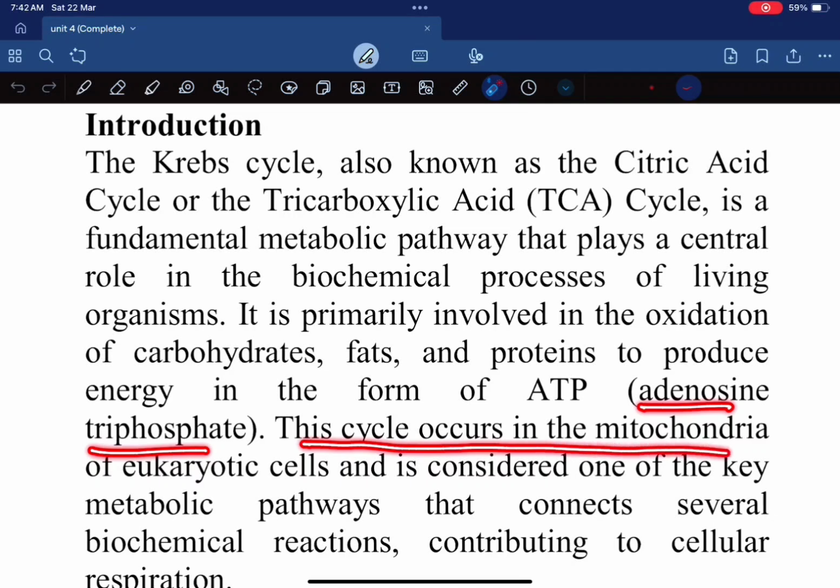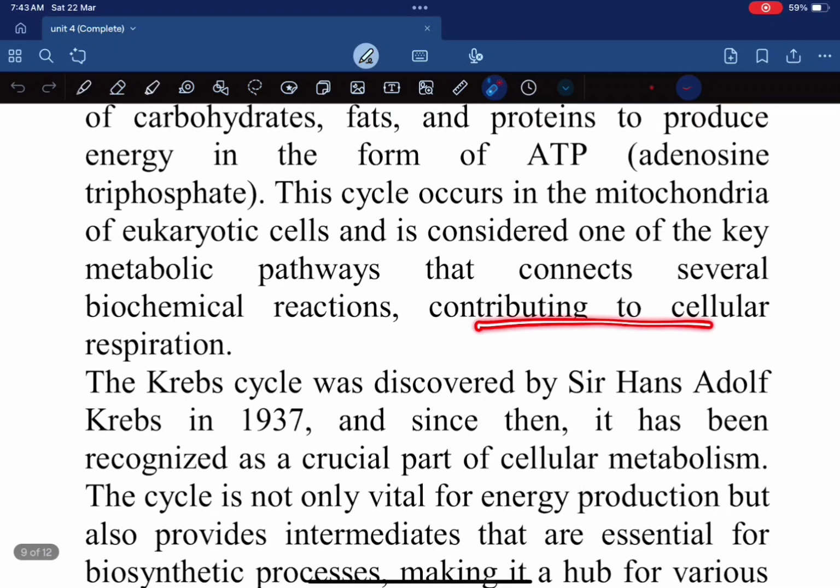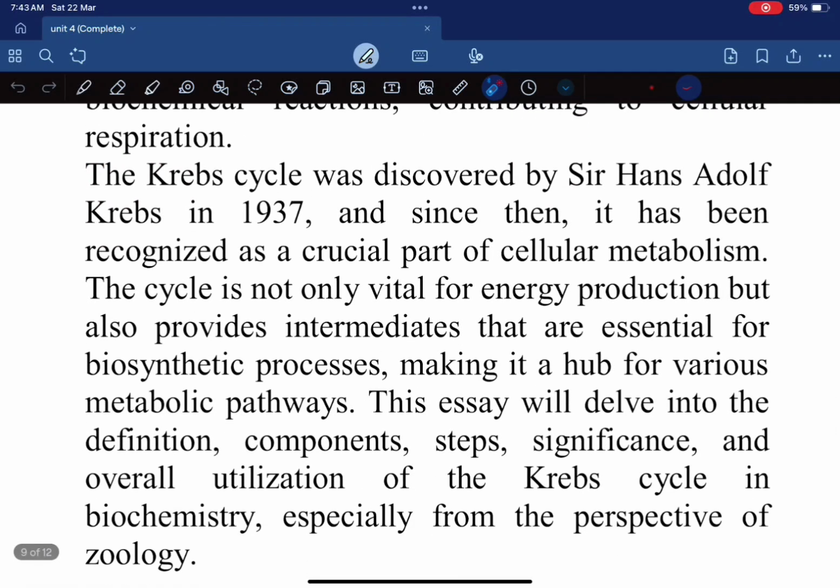This cycle occurs in the mitochondria of eukaryotic cells, and it is considered one of the key metabolic pathways that connect several biochemical reactions, contributing to cellular respiration. The Krebs cycle was discovered by Sir Hans Adolf Krebs in 1937, and since then it has been recognized as a crucial part of cellular metabolism.